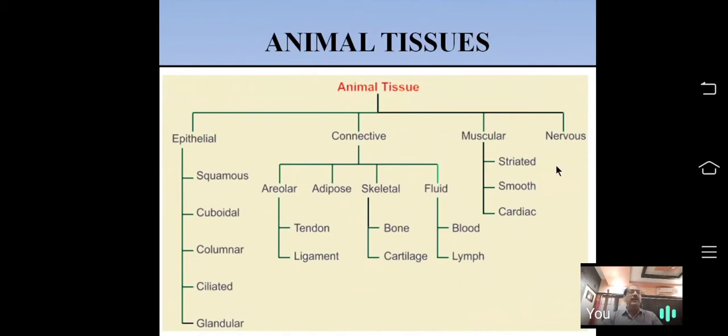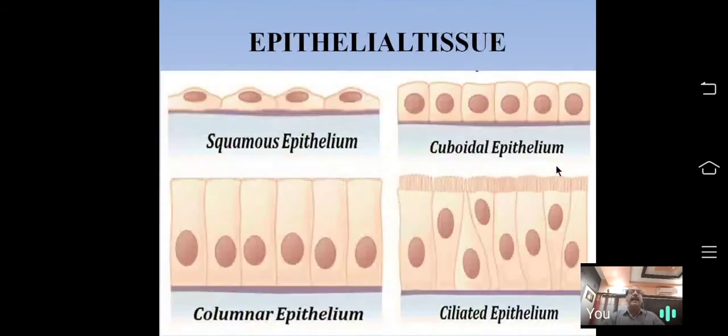First, we learn about epithelial tissue. What is an epithelium? An epithelium is a tissue which covers the external and internal surfaces of the organs. It is derived from all the 3 primary germ layers: ectoderm, mesoderm, and endoderm. First type of epithelial tissue is squamous epithelial tissue.